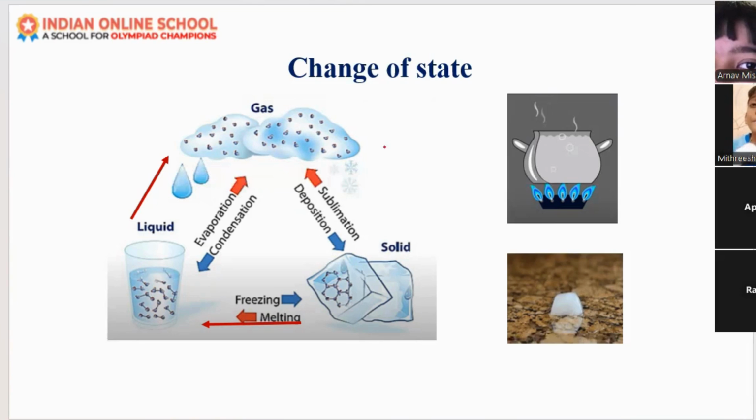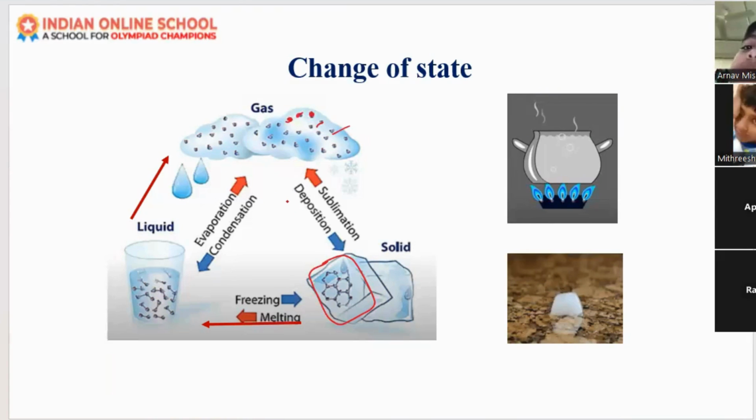Here in the ice cube, you can see in this picture how nicely it is packed, in an orderly way. See here how the molecules are arranged in solid. And when it comes to liquid, what happened? Yes, it is loosely packed. There is some space in between the molecules in the liquid. And what about gas? The molecules are very far apart. Can you see the small, small molecules? Yes, they are very far apart.